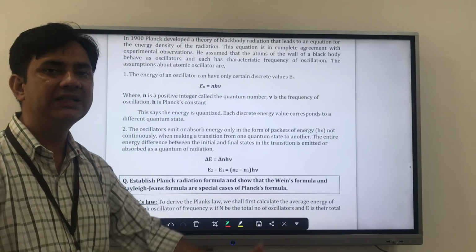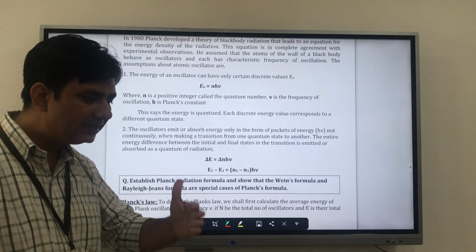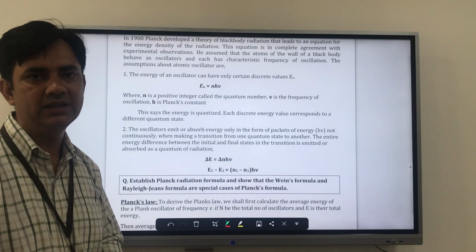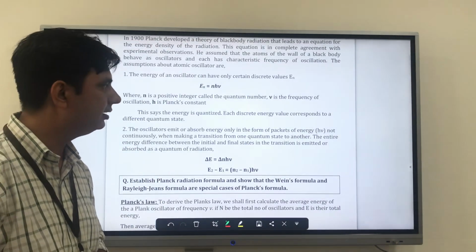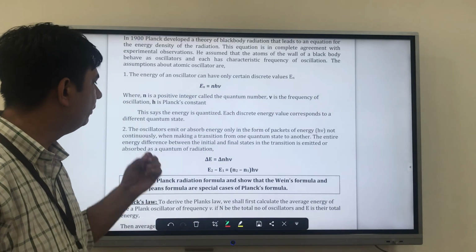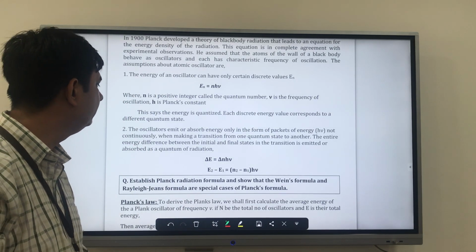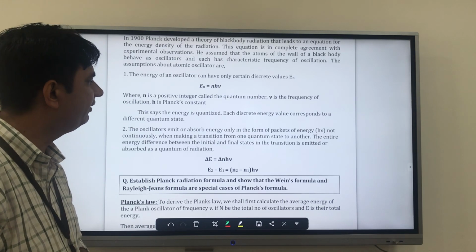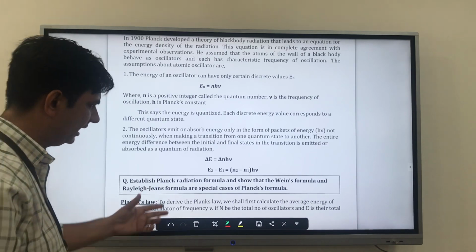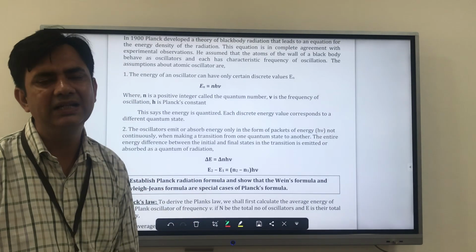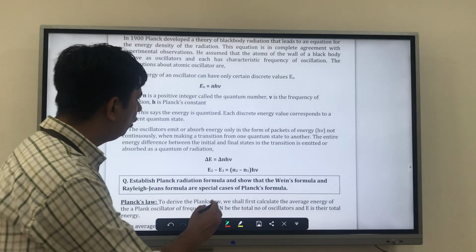That means it is getting all the values in discrete form, not continuously. In discrete form it is getting, and he says in the form of packets of energy and not continuously. And when making a transition from one quantum state to another, the energy difference between the initial and final state in the transition is emitted or absorbed as a quantum. And we know this. As I explained, delta E is equal to delta n h nu, and E2 minus E1.